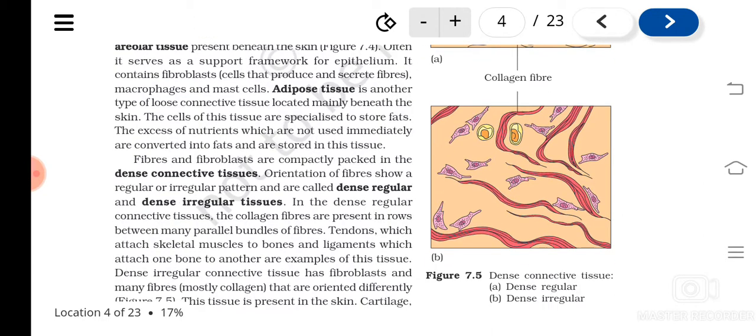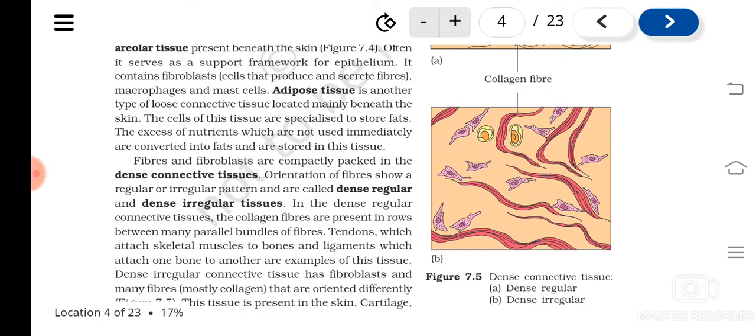Then dense connective tissue means what? Here the fibers and the fibroblasts, means the cells which are making these fibers, are compactly packed. Understood? In loose connective tissue, it is loosely packed. Here it is compactly packed.